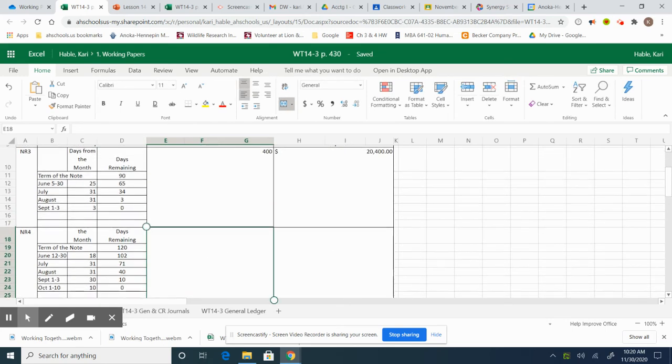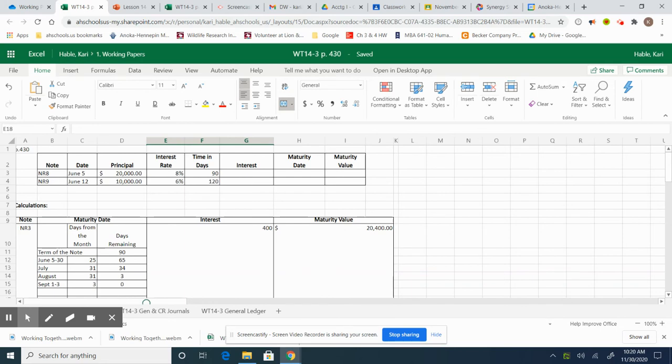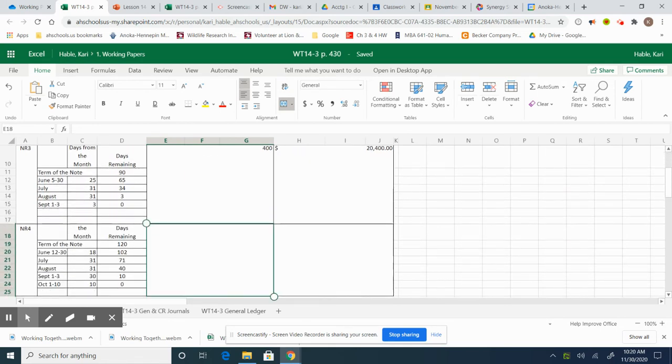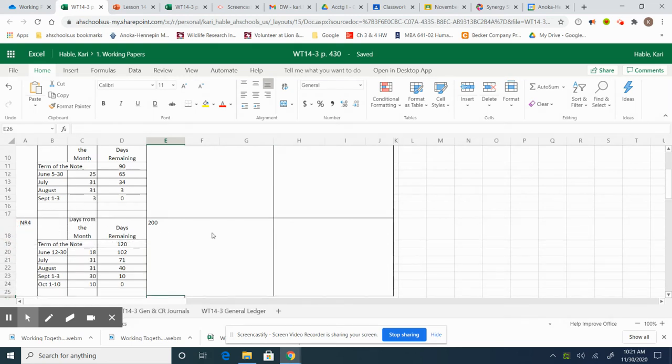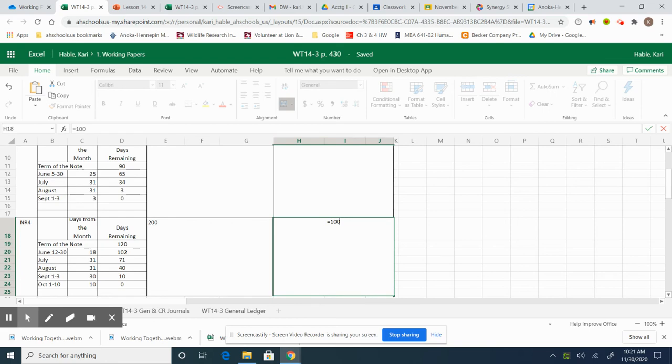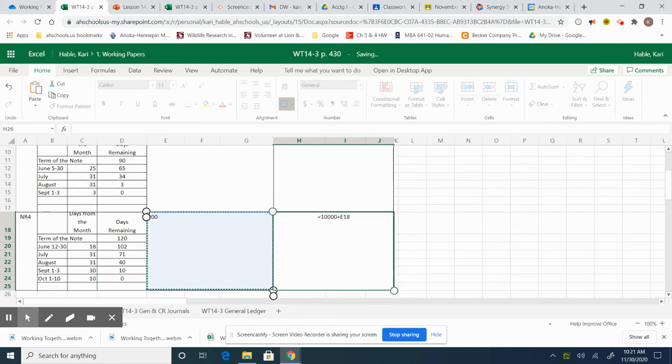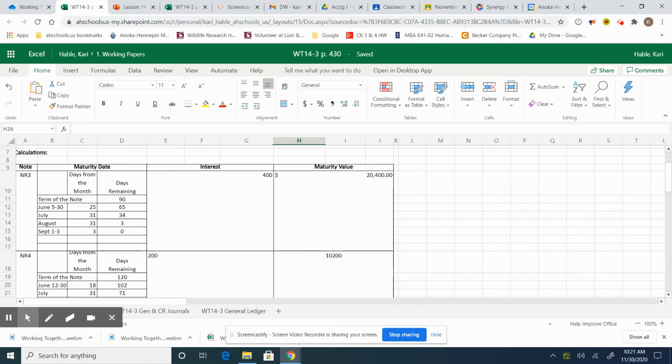We are going to do our interest. It's $10,000 at 6%. $10,000 times 0.06 times 120 days, 120 days divided by that magic number 360, to get $200. So we have $200 we need to pay in interest. Now we need to add the principal to the interest here. And we go equals 10,000 plus interest to get 10,200.